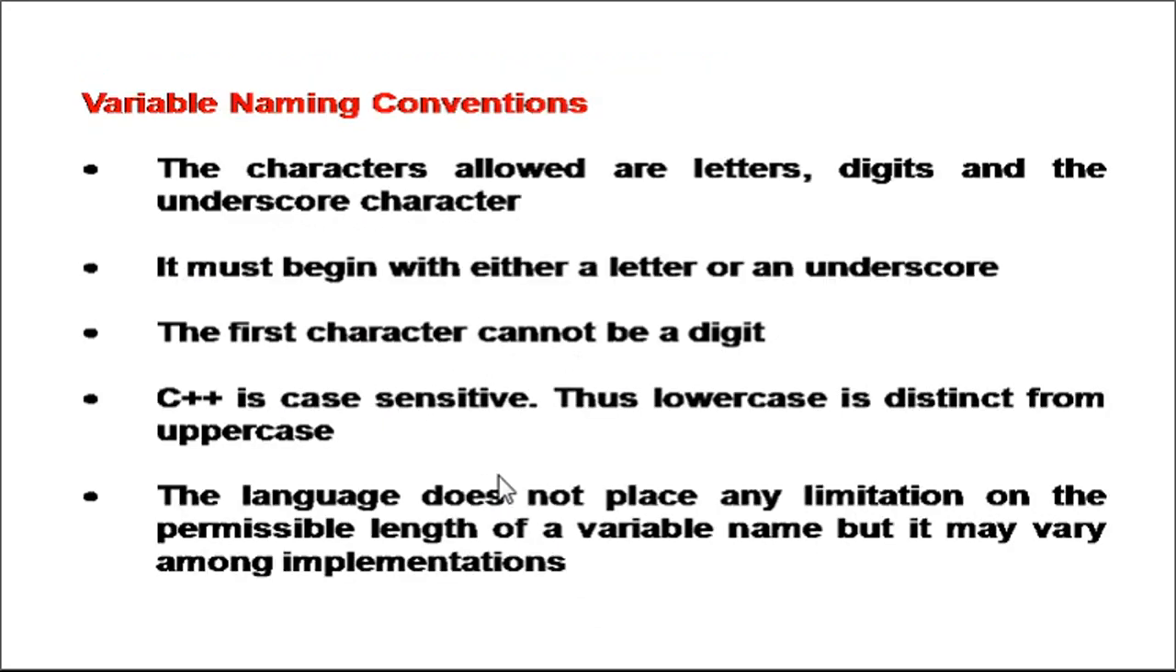There are certain rules which need to be followed while declaring variables. The first rule is the characters allowed are letters, digits and the underscore character. A variable name must always begin with either a letter or an underscore. The first character cannot be a digit.